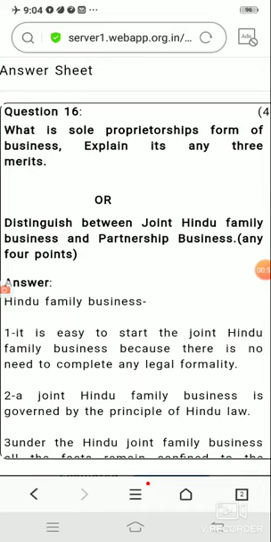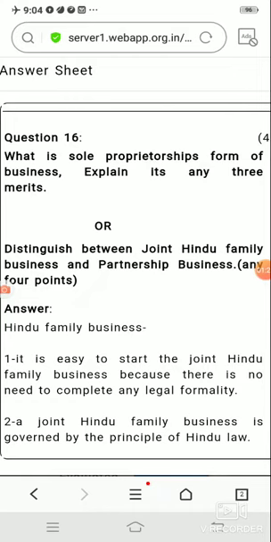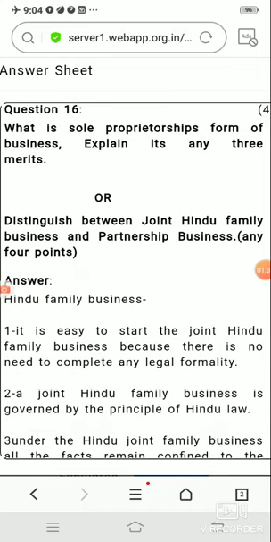So the first is, what is sole proprietorship form of business? This is a question from your chapter number 2. When we talk about business organization, I have explained to you, children, that there are 5 forms of business organization which we can use: sole proprietorship, joint Hindu business, cooperative form, partnership form, and joint stock company, right? Sole proprietorship, we have learned, is basically a form of business where there is one person who owns, manages and controls the business. This one person is the only recipient and bearer of the profit or loss.